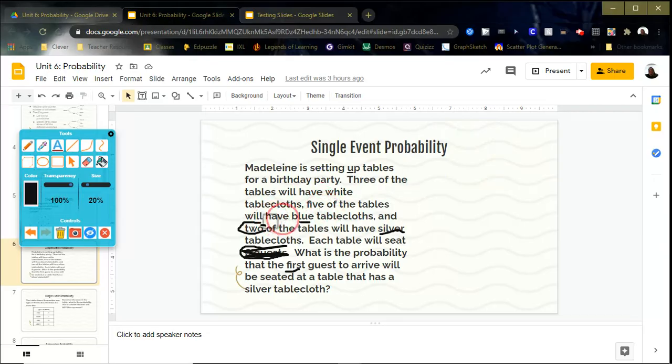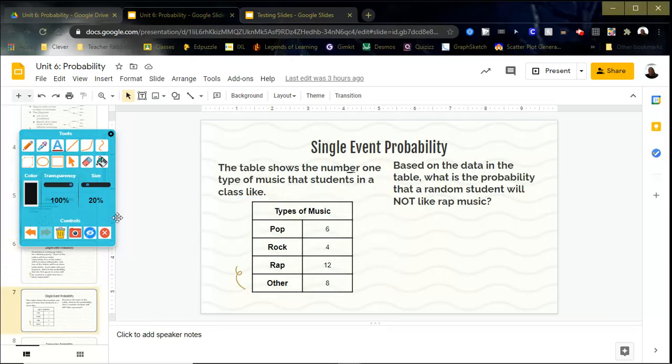So you've seen one with a spinner, one with the table, and one in a word problem. Okay, so let's go. Okay, so the table shows the number one type of music that students in a class like. So the number one, the one that they like the most. Okay, based on the data in the table, what is the probability that a random student will not like rap music? So that's the most important part there, is not like rap music.